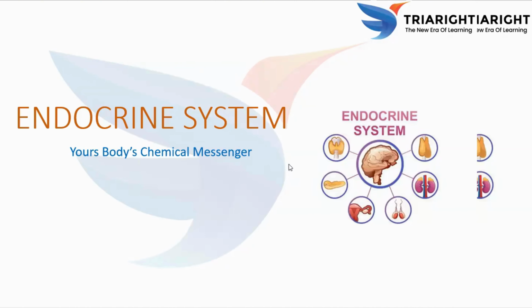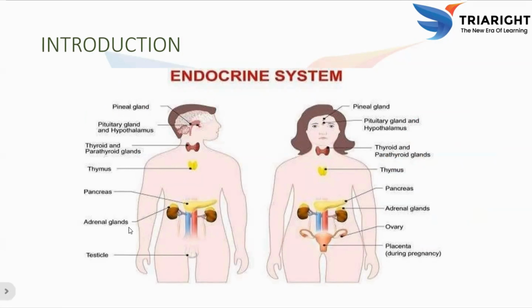Endocrine system is also called the body's chemical messenger. Here you can see a clear picture of the endocrine system, and these are all the glands of the endocrine system. What are they? Pineal gland, pituitary gland, hypothalamus, thyroid, parathyroid glands, thymus, pancreas, adrenal glands, testicle, and in females the additional glands are the ovary and placenta during pregnancy.